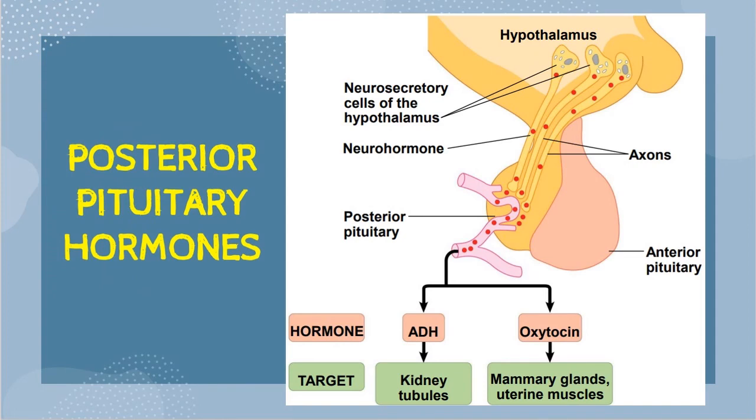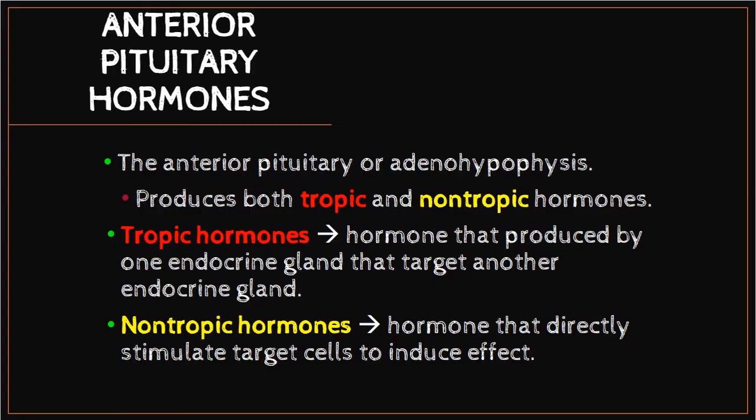So again, the posterior pituitary produces two types of hormone. ADH, where the target cell is the kidney tubule, increases water retention and also regulates osmoregulation. Oxytocin's target cells are in the mammary gland for milk production and milk ejection, and also the uterine muscle for uterine contraction during childbirth. The anterior pituitary produces two groups of hormone we call tropic and non-tropic.